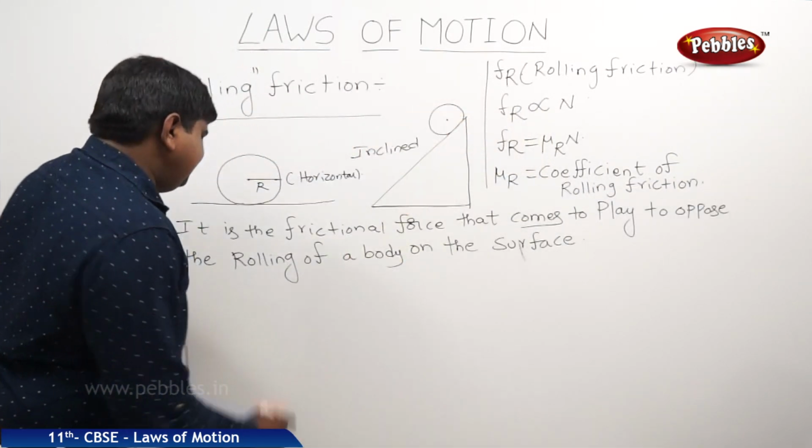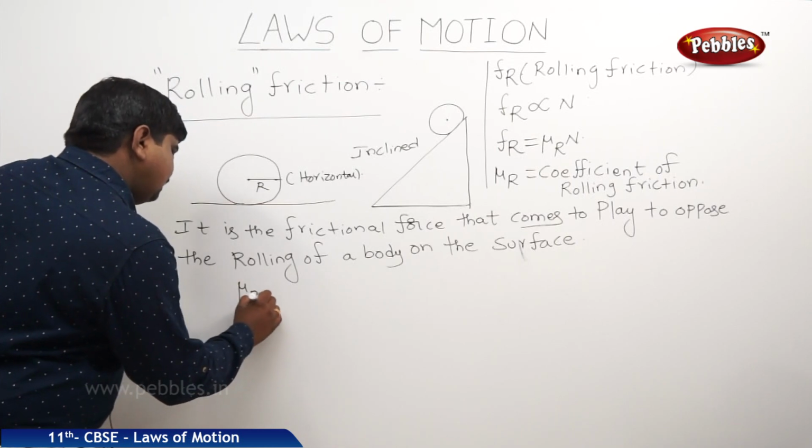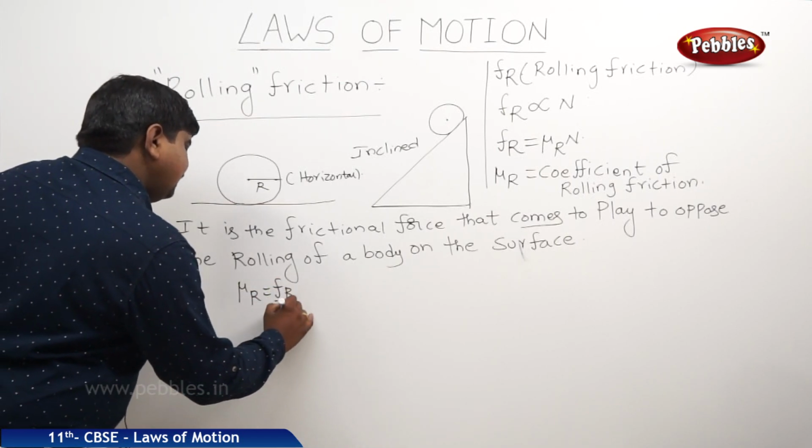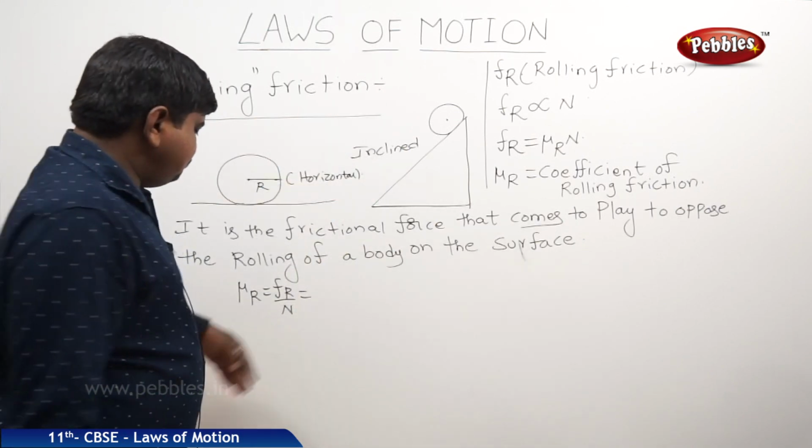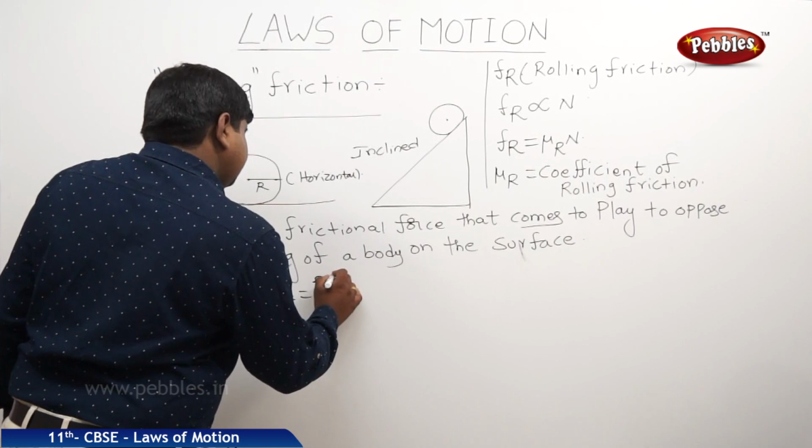So what is the definition of the coefficient of rolling friction? Mu r is equal to Fr by N. Therefore, it is the rolling friction divided by the normal reaction force.